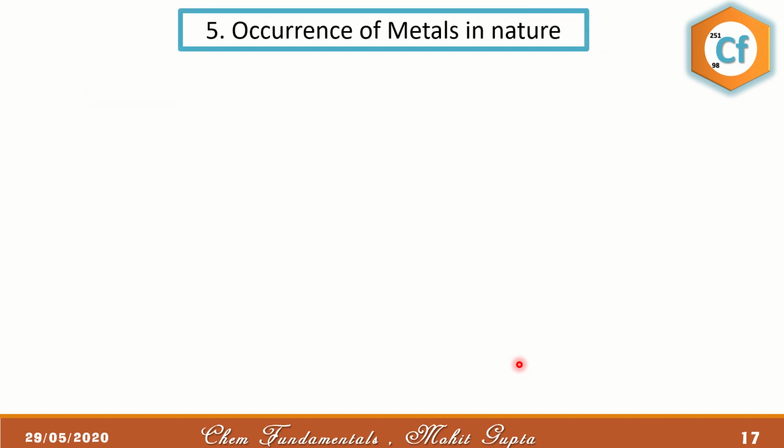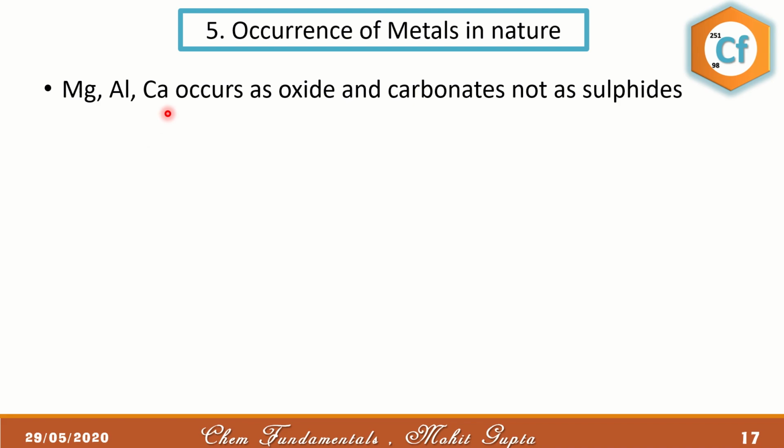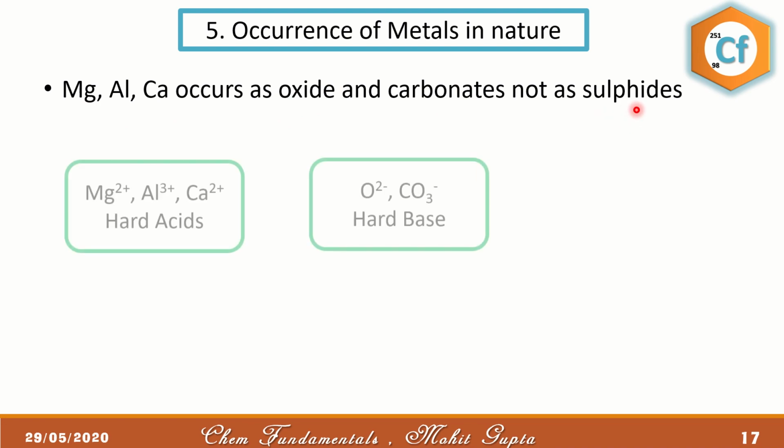The next application is the occurrence of metals in nature. The HSAB principle is capable of justifying why some elements exist as oxides and carbonates, whereas some elements exist in nature as sulfides. So magnesium, aluminium and calcium, Mg2 plus, Al3 plus and Ca2 plus, all are hard acids. So they prefer to form a bond with oxide or carbonate and not with the sulfide, which is softer in nature.